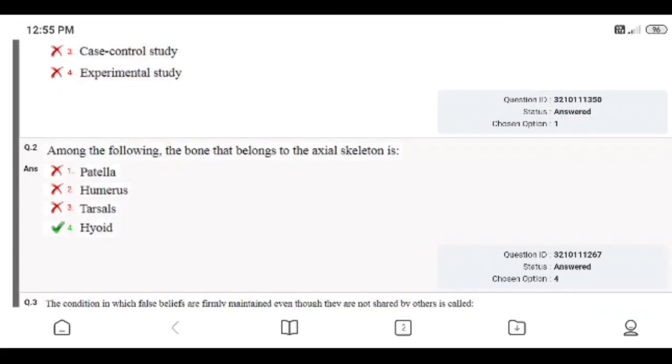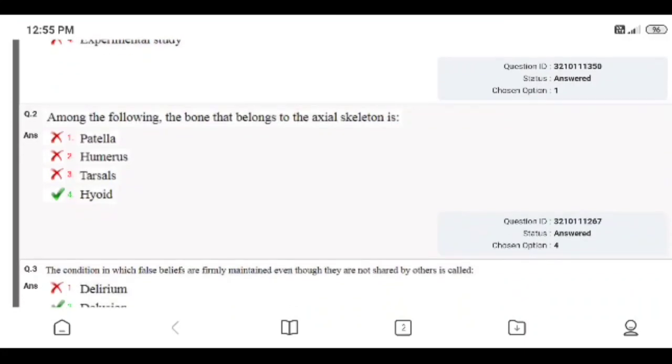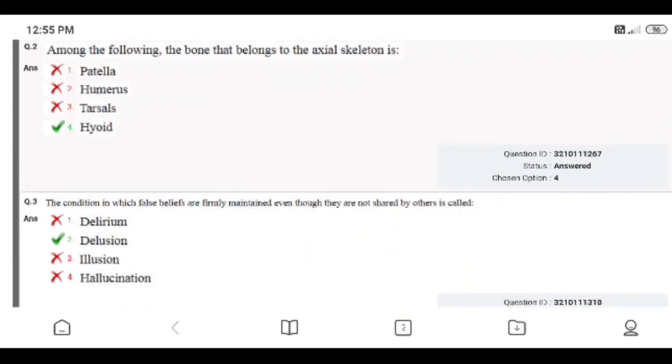Second question, among the following, the bone that belongs to the axial skeleton is. Options: patella, humerus, dorsals and hyoid. Right answer is 4, hyoid bone. So this question also I answered right.